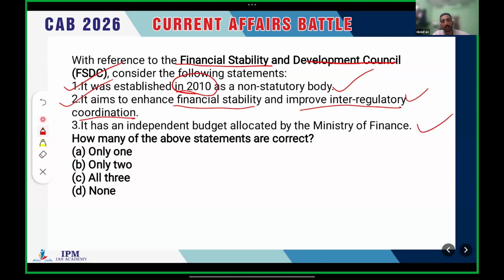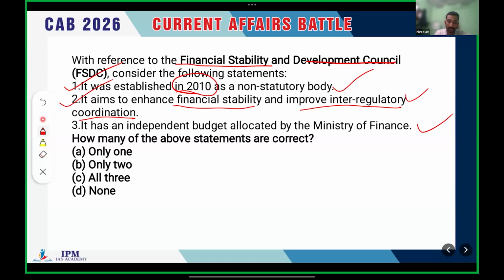Why can't we take this as a correct statement? We can. From my experience, in the UPSC preliminary examination, general statements are mostly correct. That is the main function of this body, so that's the correct one. Clear?